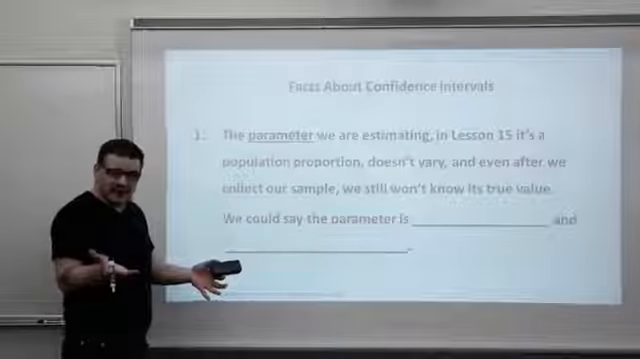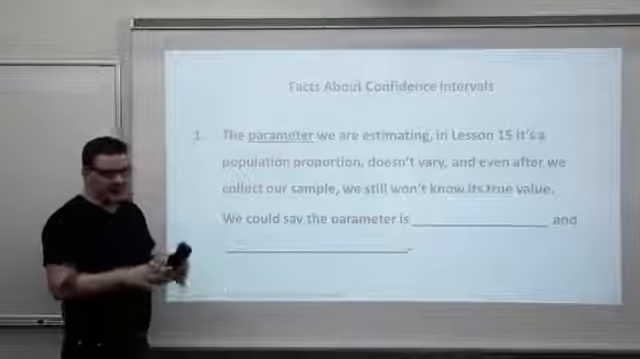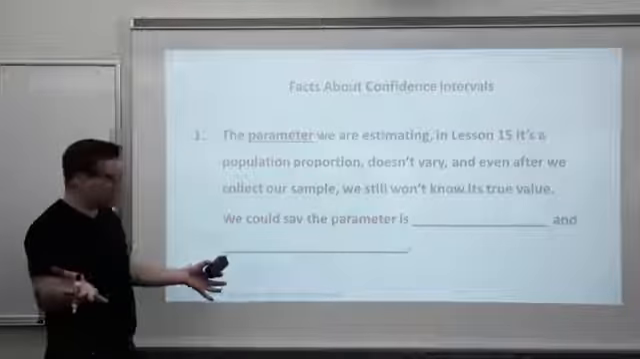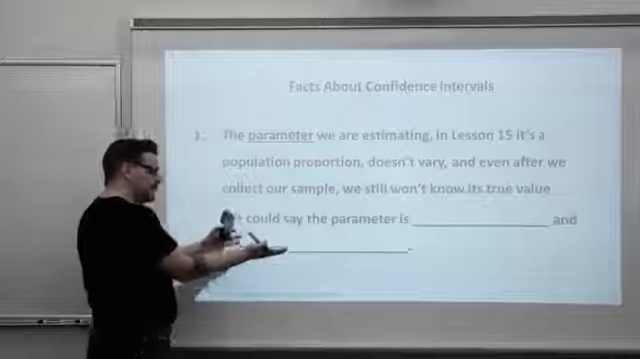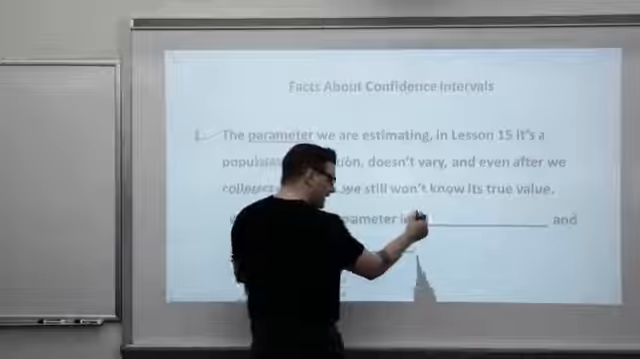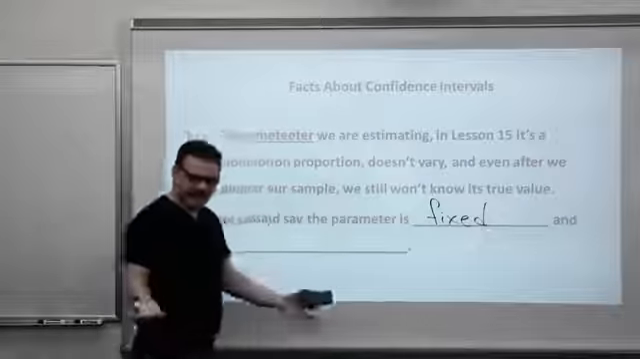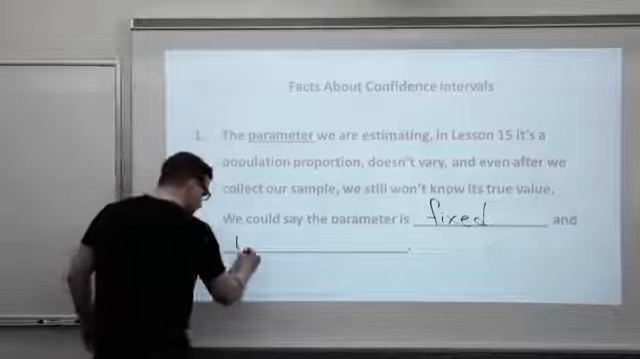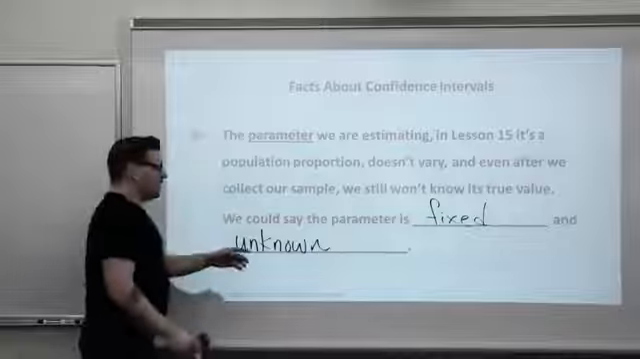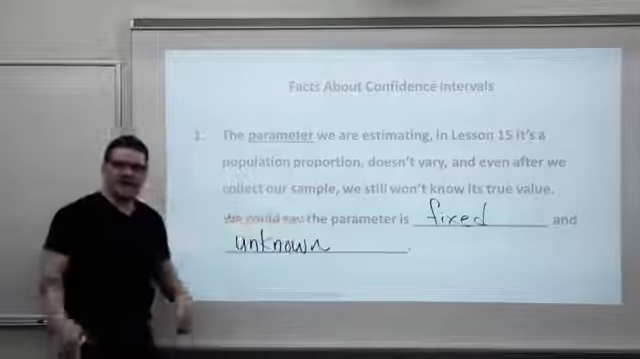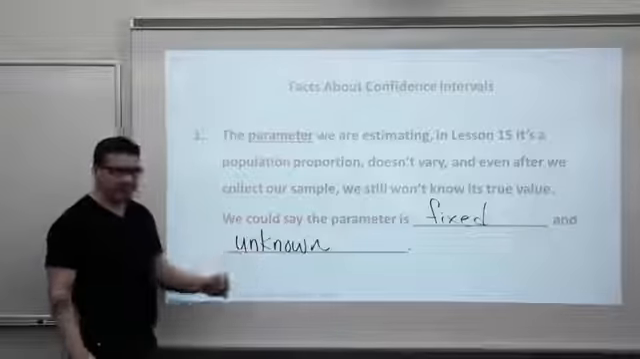There are about 5 million people in Maryland. We took a sample of 1,200. Once we've collected that data, we still don't know the true proportion of compulsive gamblers in Maryland. So what could we say about the parameter? Its value is fixed. At the time of our data collection, that value is fixed, and it's also unknown. Parameters start with P, they describe the population, fixed and unknown.